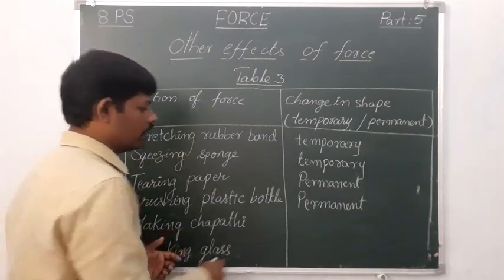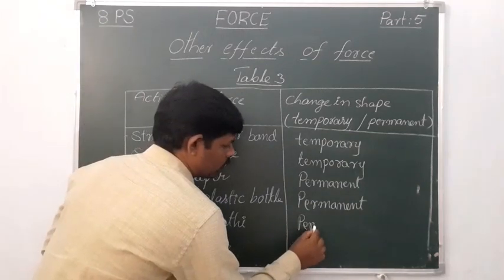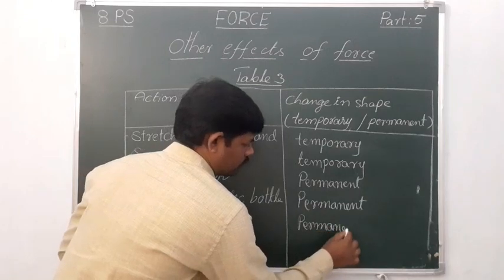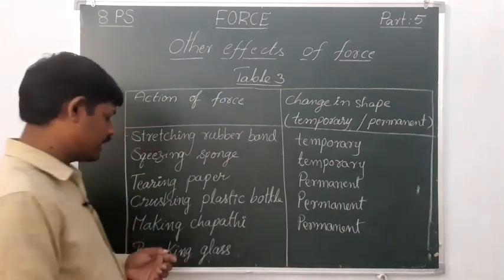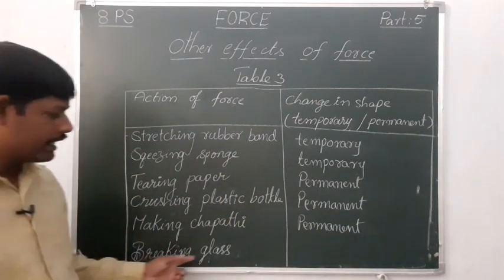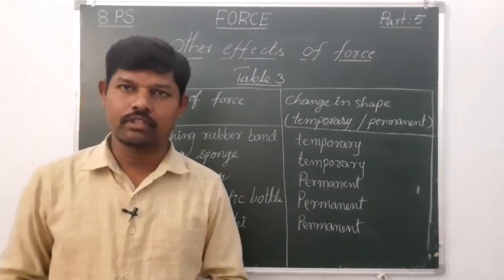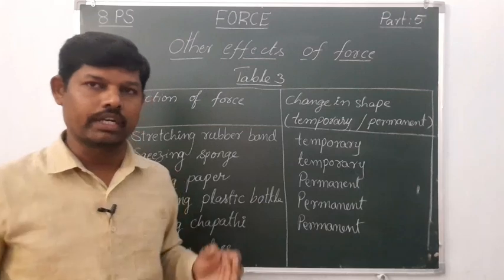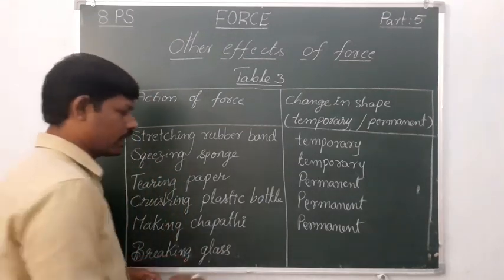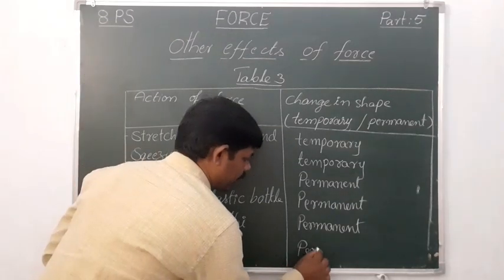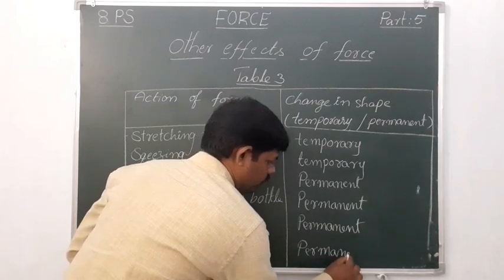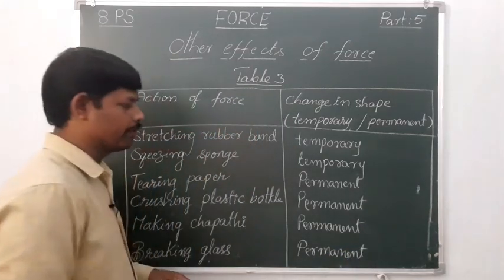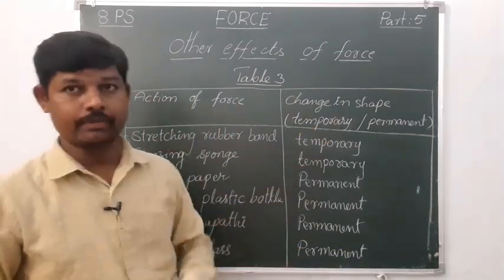Then it is also a permanent change. And next one, breaking glass. If you leave it, it will not regain its original shape. So breaking glass is also a permanent change in its shape.